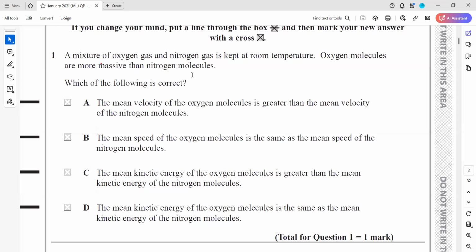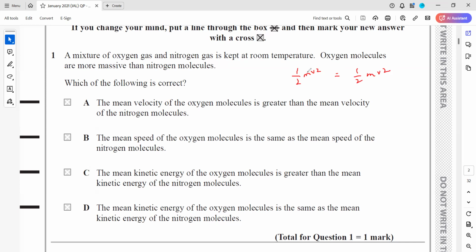And oxygen molecules are more massive than nitrogen, because oxygen is O2, so that will be 32 and nitrogen is 28. If they have the same temperature, the kinetic energy should be the same, so half mv square for oxygen should be equal to half mv square for nitrogen.